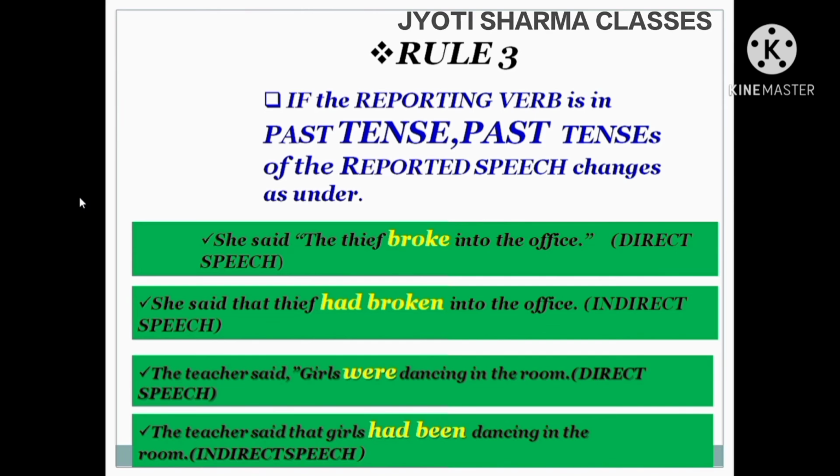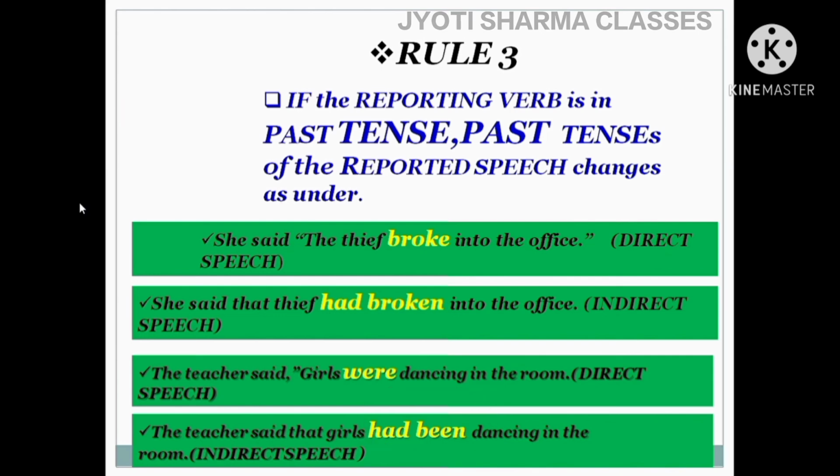And in the next example, the teacher said girls were dancing in the room. Direct speech. Here it is past tense, past continuous, where dancing is written. So what to do? Were dancing changes into had been dancing, past perfect continuous. Okay? The teacher said that girls had been dancing in the room.